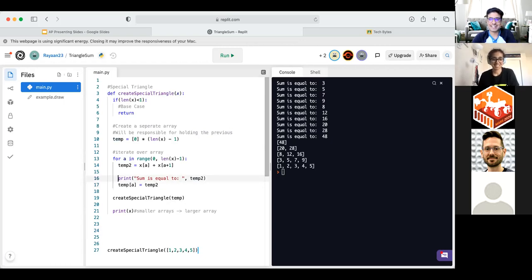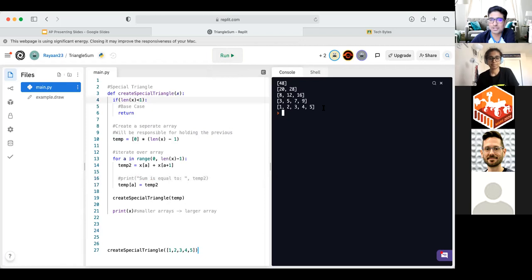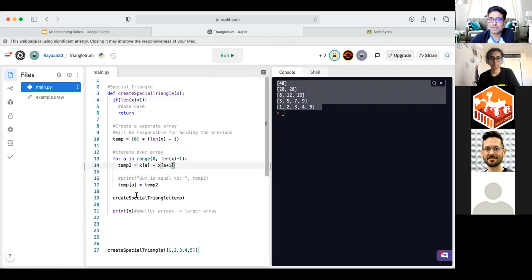Don't worry, I'll comment this line of code out. We'll just do the triangle. There we go. So if I hit run now, we just have the triangle showing up, all the sums in a recursive way.